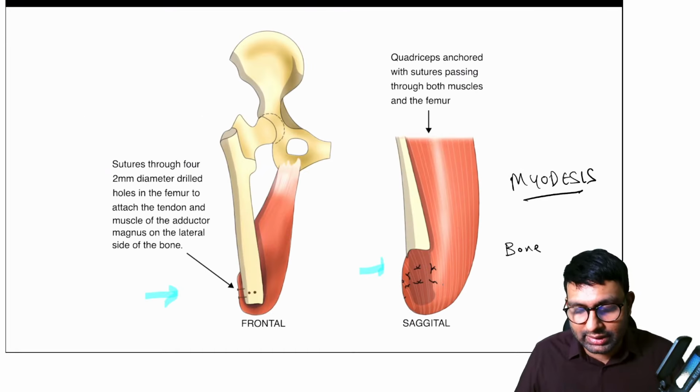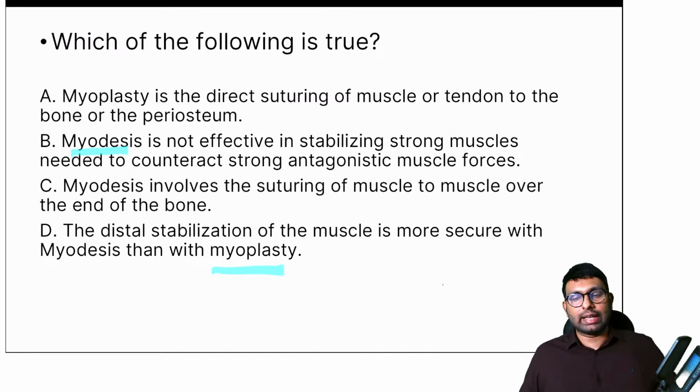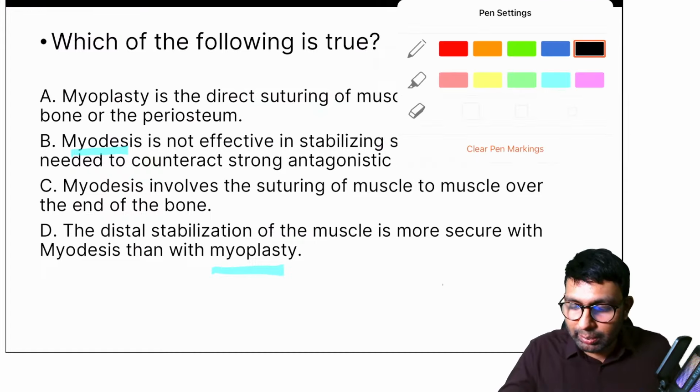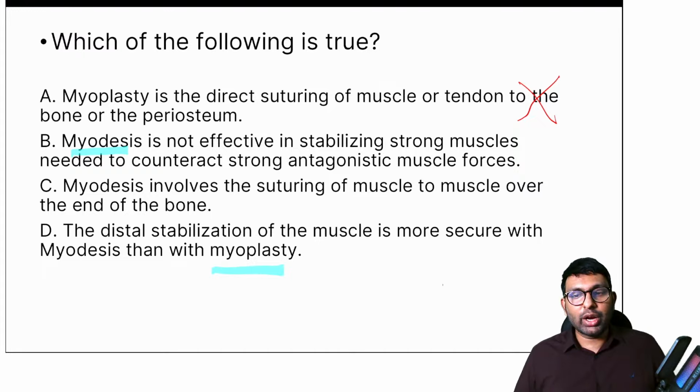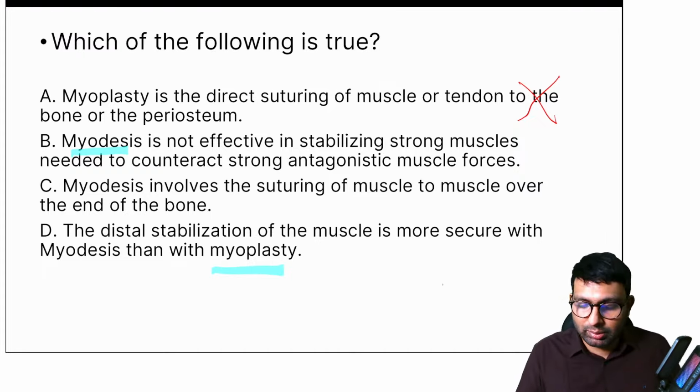So now that you understood this, going back to the question again, tell me now, what do you think the answer is? Option A says myoplasty is suturing of muscle or tendon to bone or periosteum. That is wrong. That doesn't seem right. So I'll mark that as wrong. Next, myodesis is not effective. So we know that suturing of muscle or tendon to the bone is myodesis, not myoplasty.